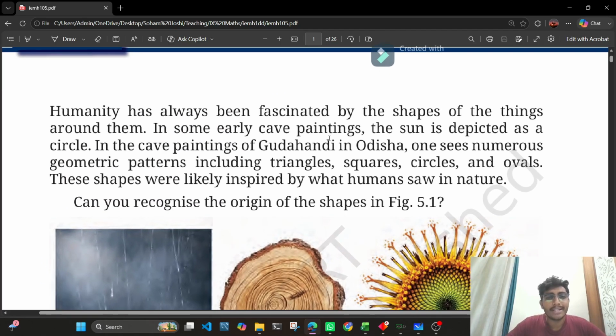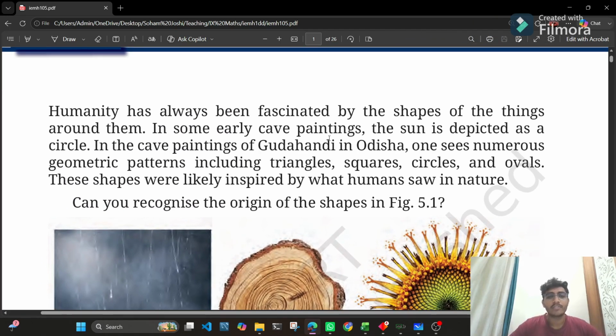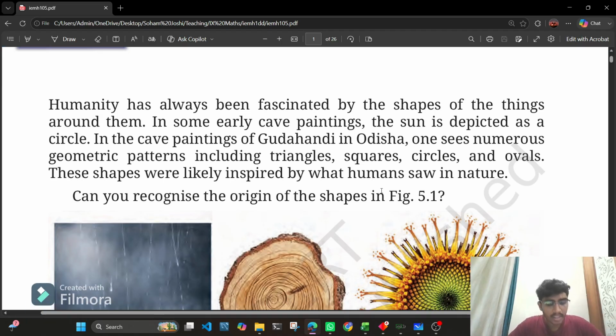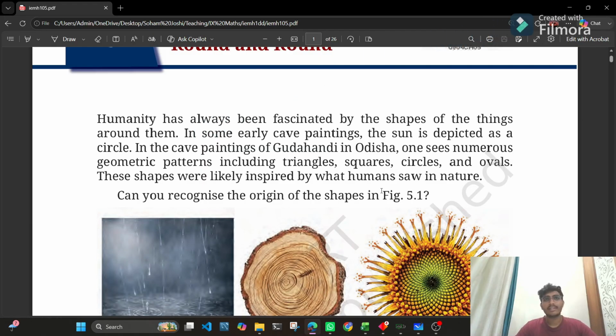Humanity has always been fascinated by the shapes of the things around them. In some early cave paintings, the sun is depicted as a circle. In the cave paintings of Gudahandi in Odisha, one sees numerous geometric patterns, including triangles, squares, circles, and ovals. So many things are depicted by a circle.